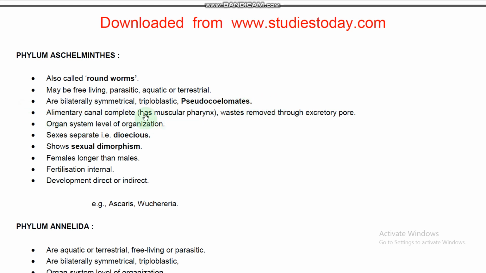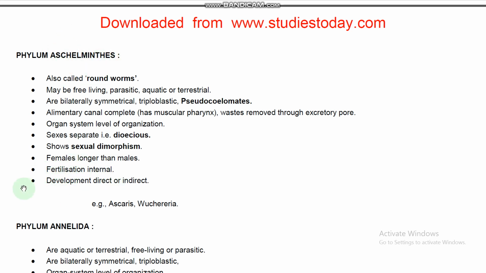The alimentary canal is complete. The first complete alimentary canal, the first complete gut organisms, are phylum Aschelminthes. In phylum Platyhelminthes, it is a blind sac. The alimentary canal is complete, and a muscular pharynx is present, which is one of the special characters. Waste is removed through the excretory pore. They show organ system level of organization. Sexes are separate, unisexual organisms, so it is dioecious, with clear sexual dimorphism.